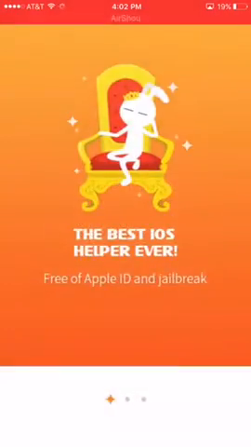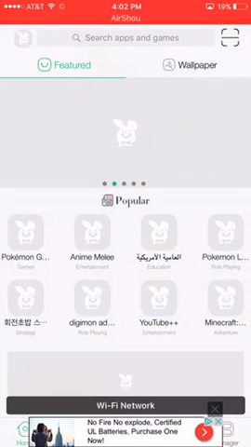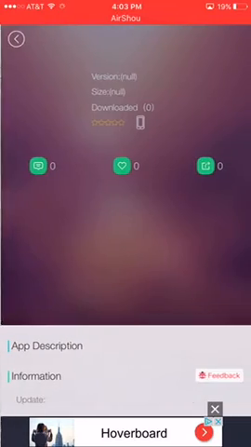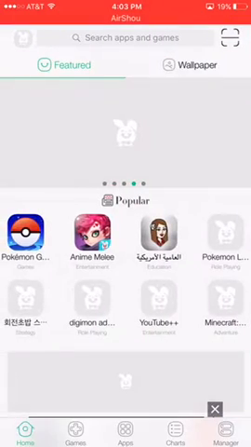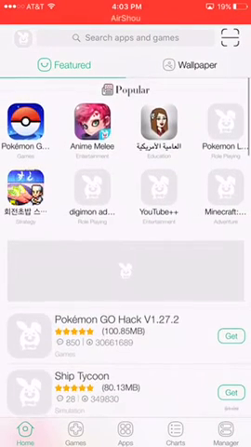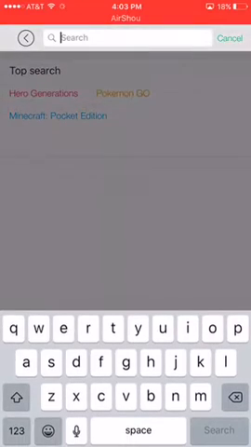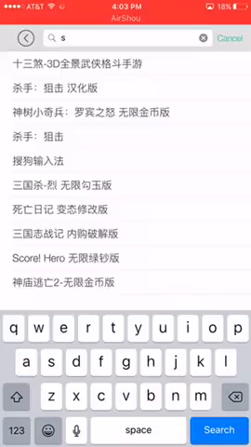Alright, so if you have the regular version of Subway Surfers, you're going to have to uninstall it. So once it brings you to this page, just go up here to the search bar and type in Subway Surfers.